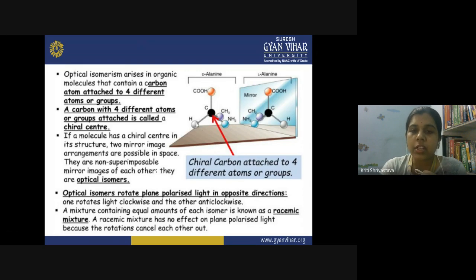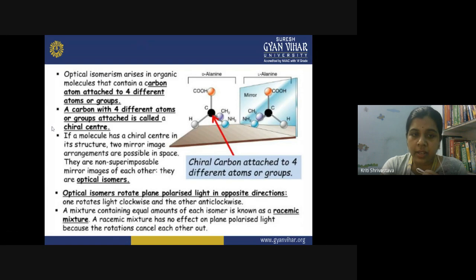One molecule rotates it to the left side, and the other rotates it to the right side. That is why we can identify two different molecules in this manner. So D-alanine rotates the plane of polarized light in the right direction, and L-alanine rotates the plane in the left direction. So this is the optical activity.